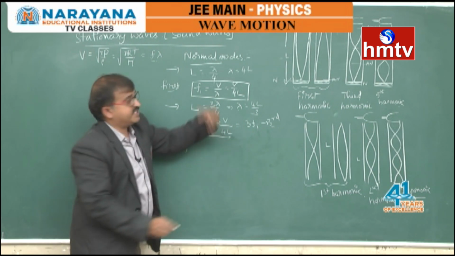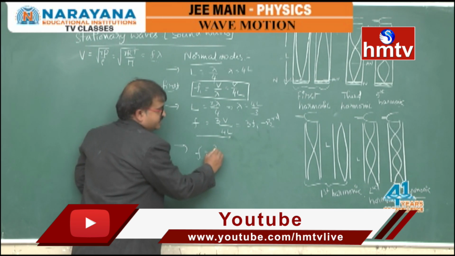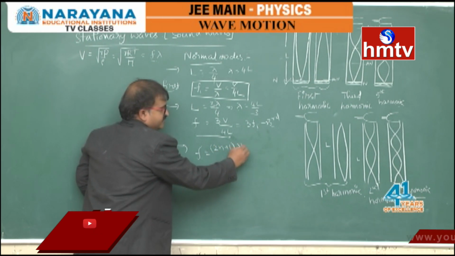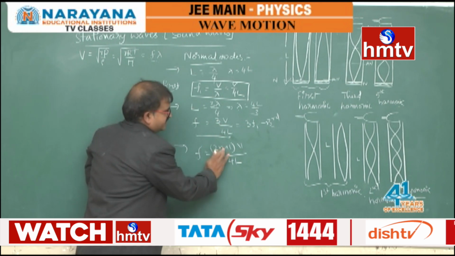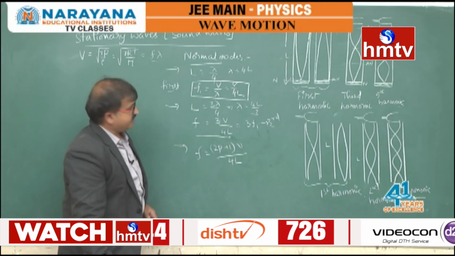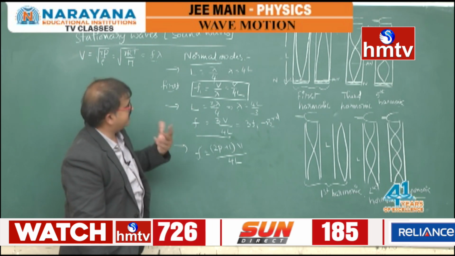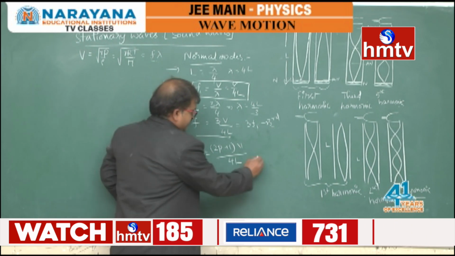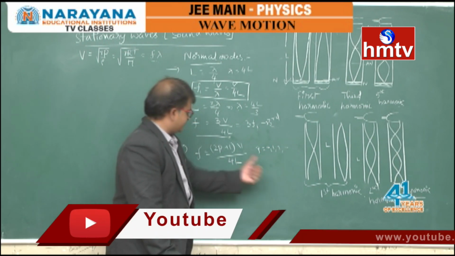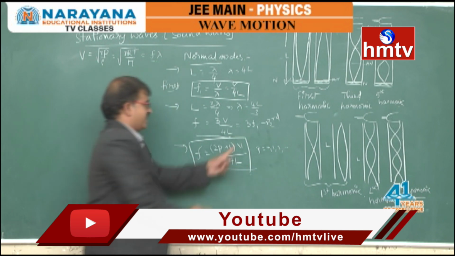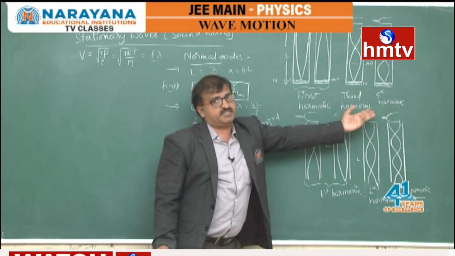Similar to that, if you go for the next one, generally F is equal to (2p plus 1) times V by 4L, provided p values are taken to be 0, 1, 2, 3 like that. If you consider the first harmonic, you are getting it. Here the V value is equal to root of gamma RT by M. These are the possible modes of vibration in this pipe.